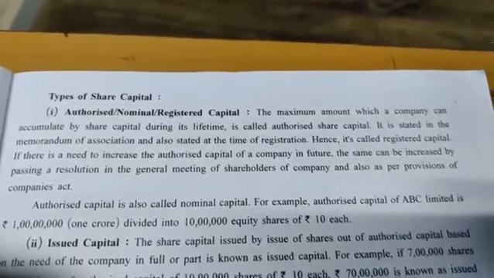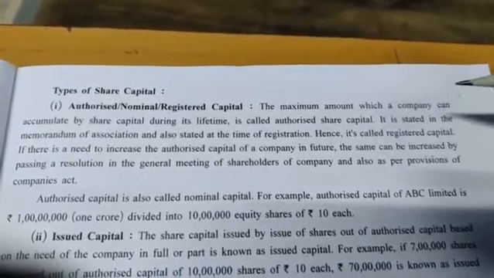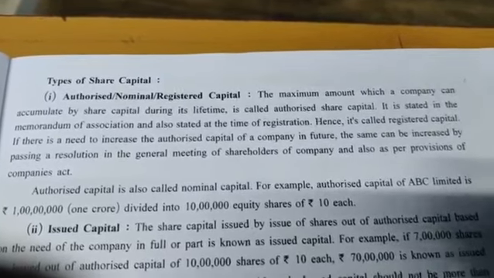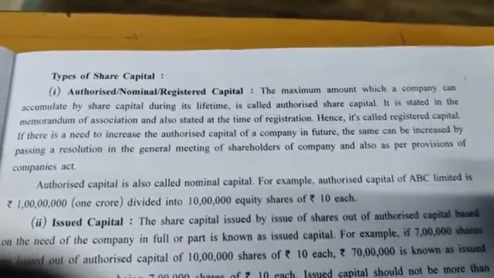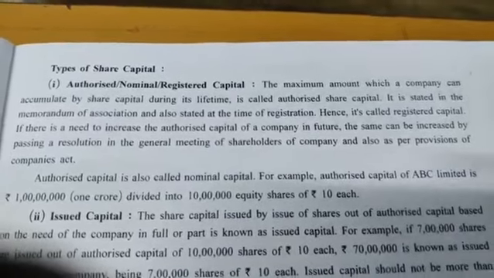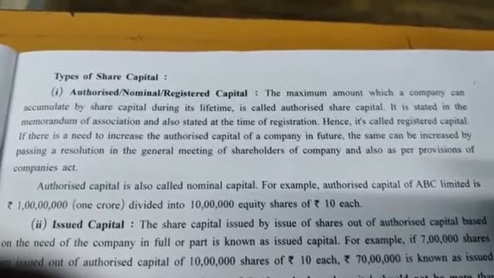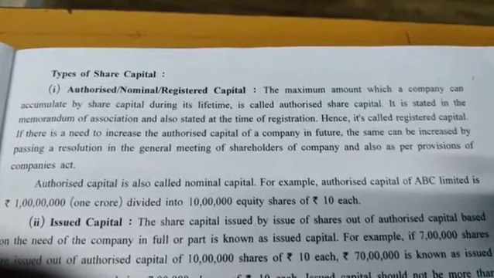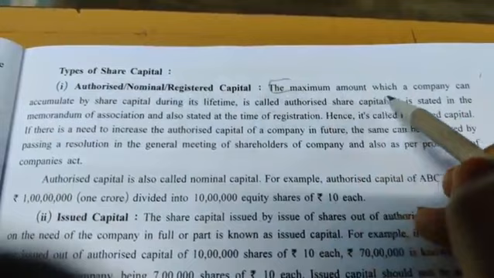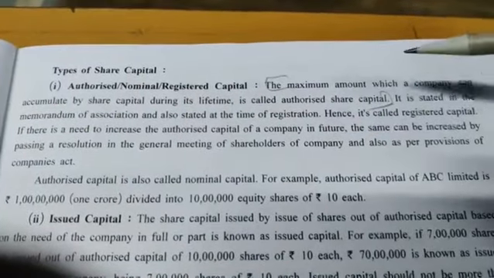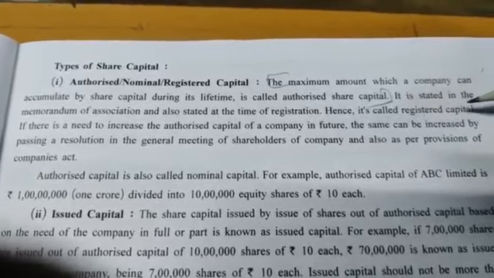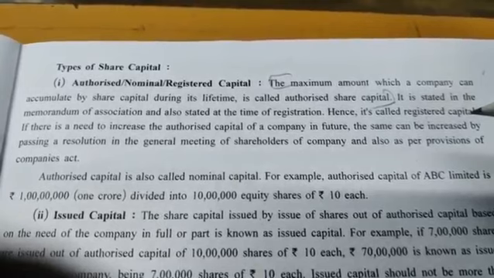The maximum amount which a company can accumulate by share capital during its lifetime is called authorized share capital. It means the maximum amount the company can take from the public during its whole lifetime is known as authorized, nominal or registered capital. If in the board exam they ask you what you mean by authorized, nominal or registered capital, you have to write down only this much. It is stated in the memorandum of association and also at the time of registration. Hence it is called registered capital. Thus it is also known as registered capital.